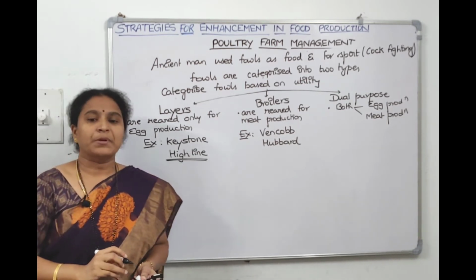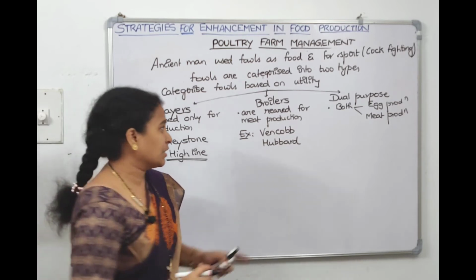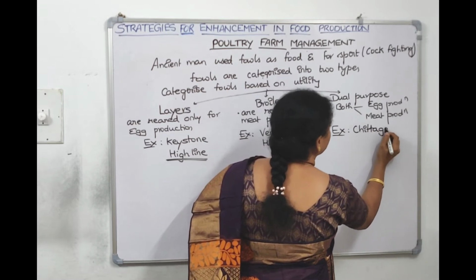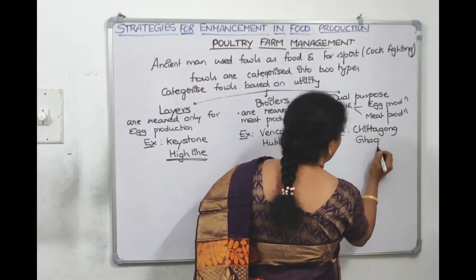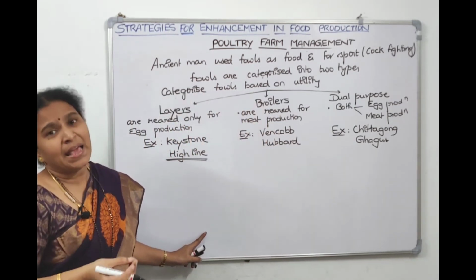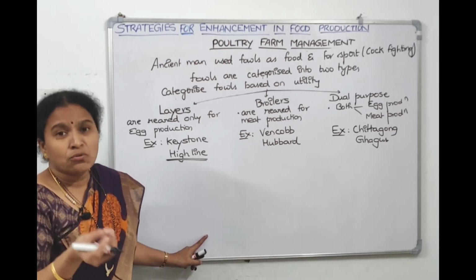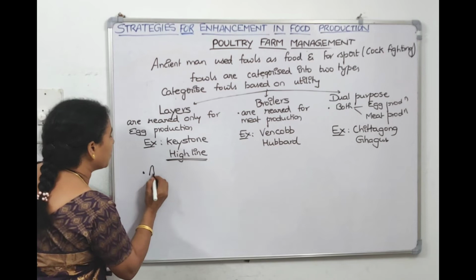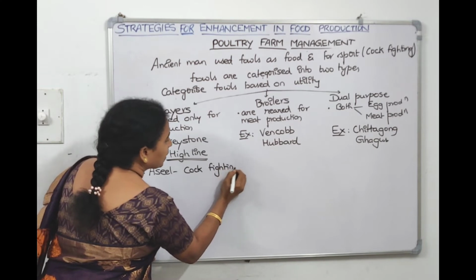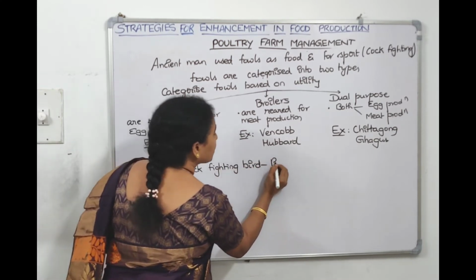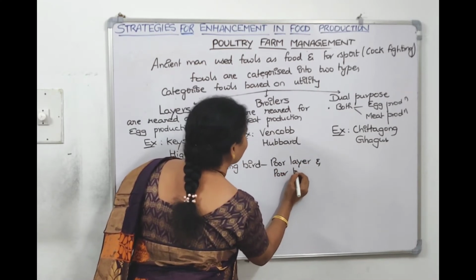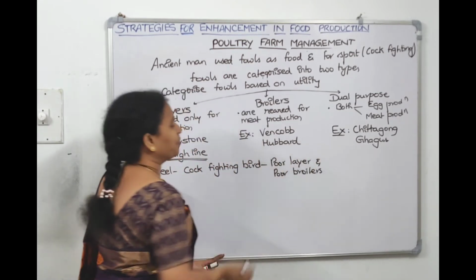Now coming to the dual purpose, examples are Chittagong and Gagus. Now when it comes to Asil, the cockfighting bird, it is a poor layer and also a poor broiler. It is usually meant for cockfighting. So when we talk about Asil, we call it a cockfighting bird. It is a poor layer and a poor broiler also.